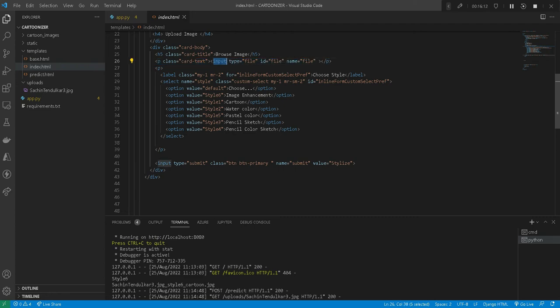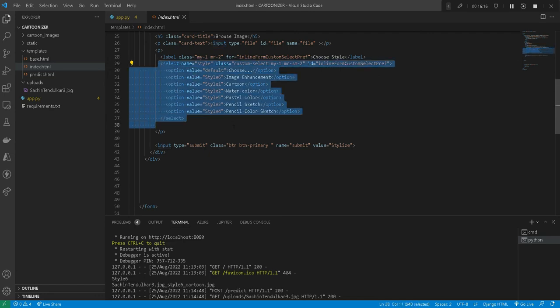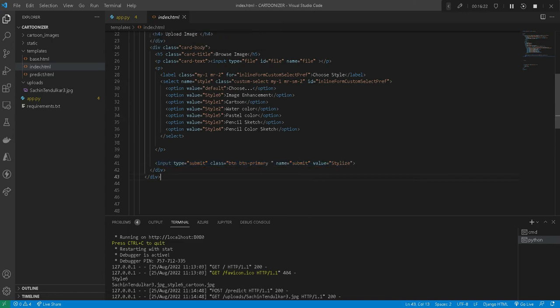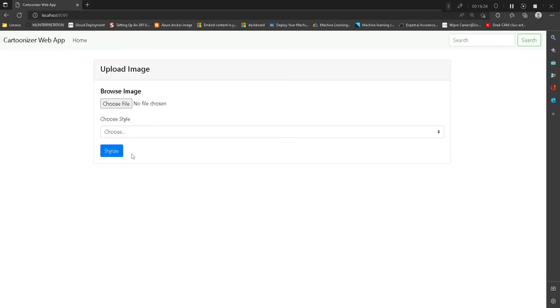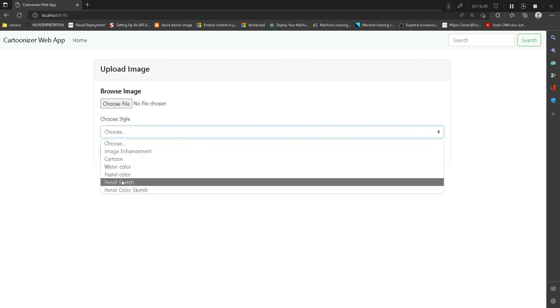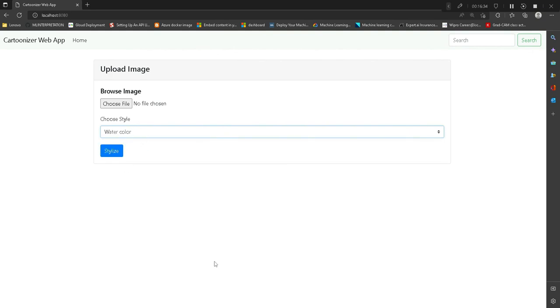This is the input file uploader, this is our drop down select list with these values, and this is our button. Once you click this button, it will do two things: first, it will upload the image, and second, it will capture the input which we select through this drop down.